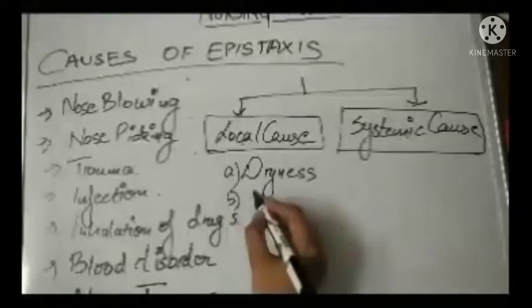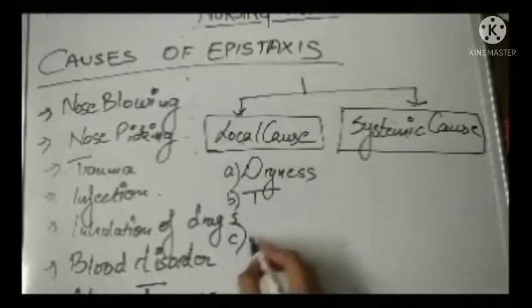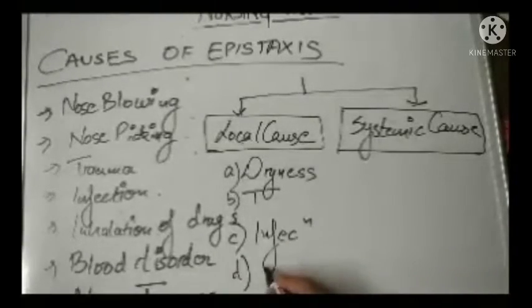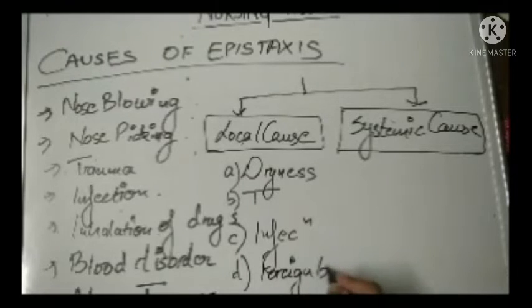Then trauma we have already studied, infection, then any foreign body, because if a foreign body is present, the child will try to take it out and this will lead to the rupture. Or if there is a deviated nasal septum.